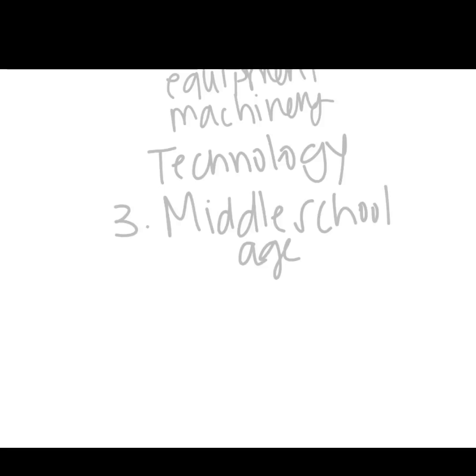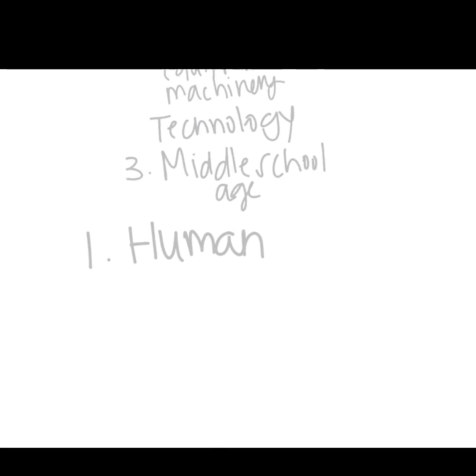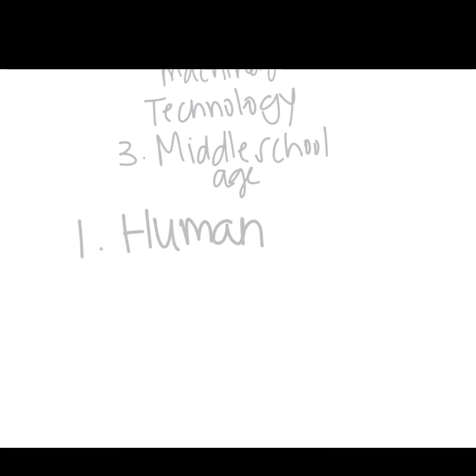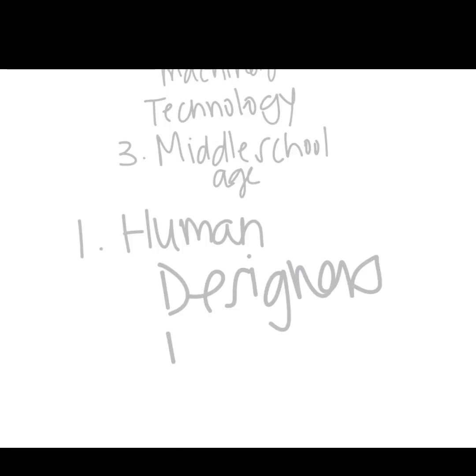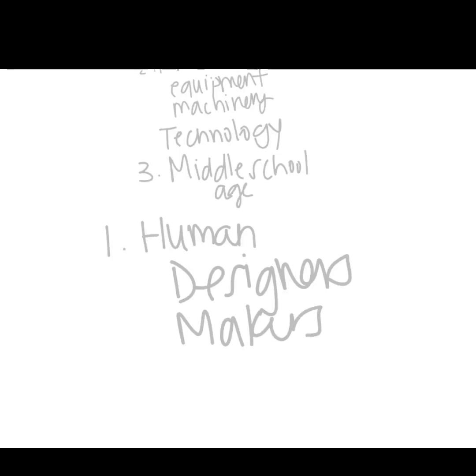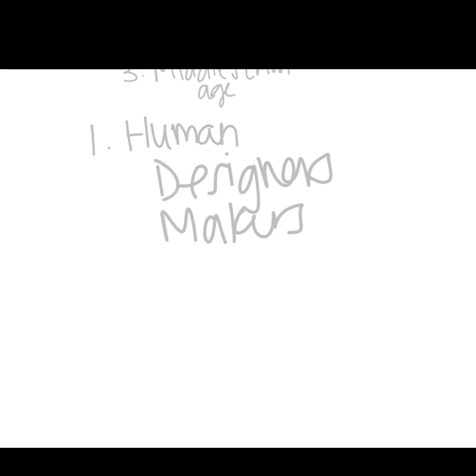So after we figured out these three fundamental questions, we need to break it down even more into the resources that we need. Again, there are three different resources that we need to think about when we're creating our product. The first one is our human resources. For our human resources, we need to think about the designers. We also need to think about the people who are making it, so the makers of the product. We also need to think about all the personnel that's going to be working behind the scenes, right?